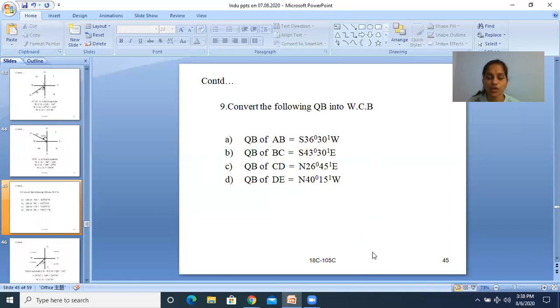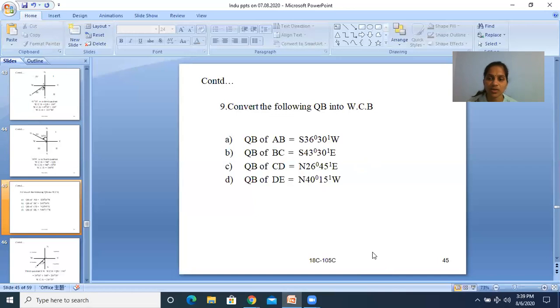Convert the following QB into WCB. QB of line AB is southwest 36 degrees 30 minutes. QB of line BC is south 43 degrees 30 minutes east. QB of CD is north 26 degrees 45 minutes east. QB of line DE is north 40 degrees 15 minutes west.